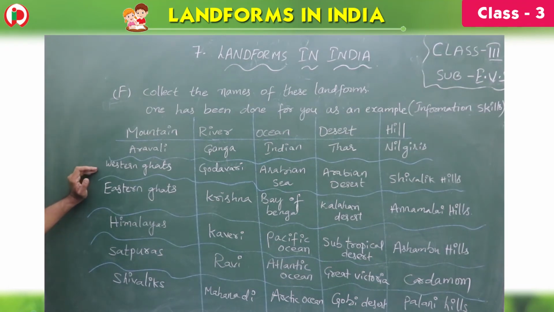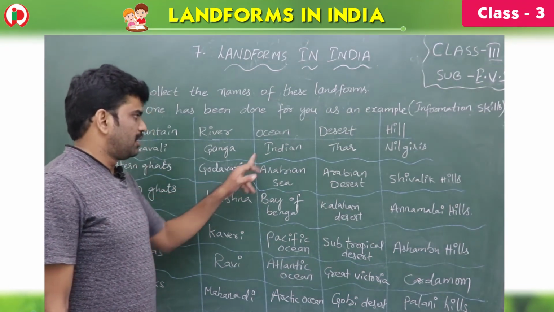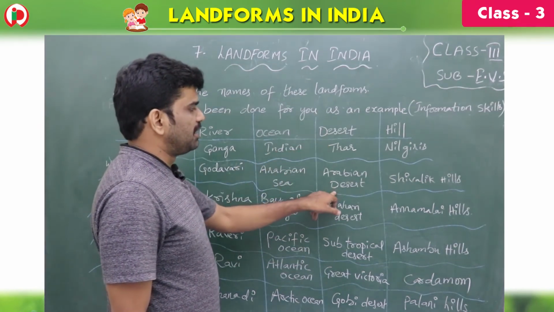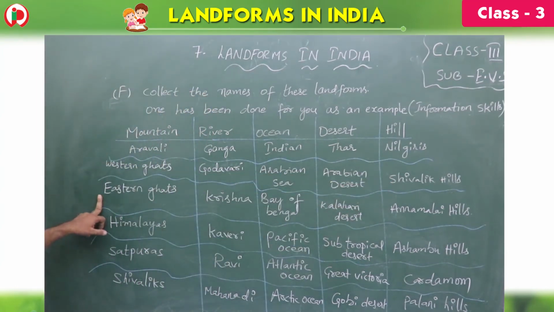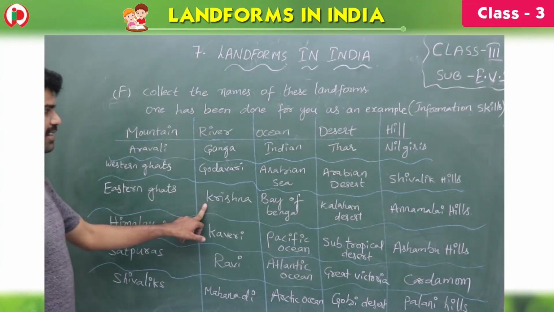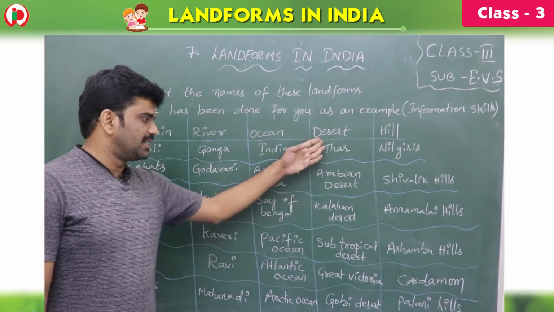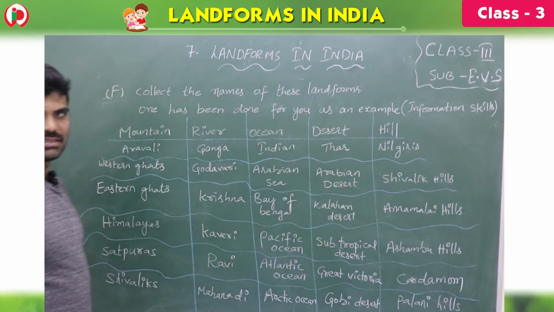Western Ghats is a mountain. River Godavari is here, second one. Ocean, Arabian Sea. Okay. Desert is Arabian Desert and hill is Shivalik Hills. Like Eastern Ghats, Krishna River. Example, children: Ocean, Bay of Bengal. Desert is Kalahari Desert and hill is Annamalai Hills.